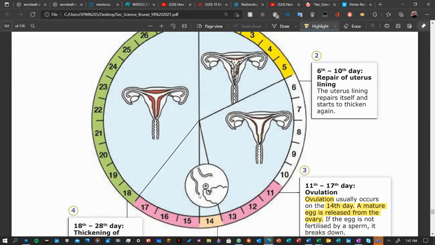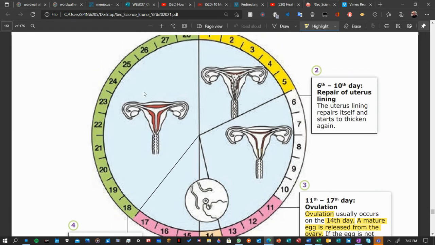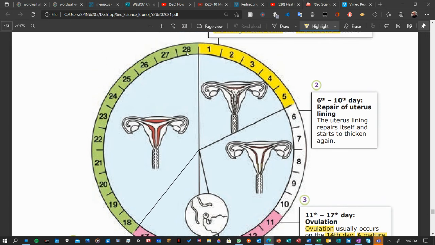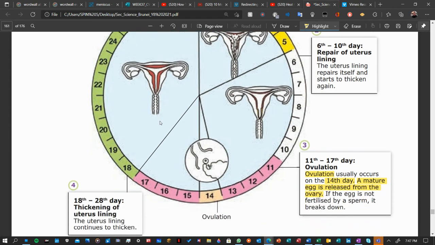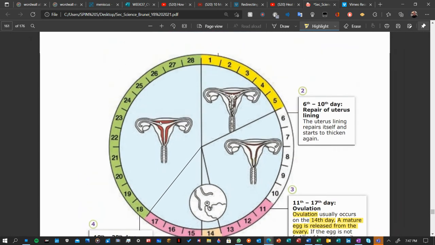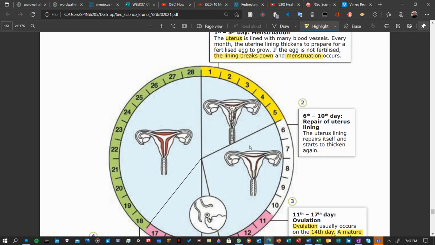If there is no sperm, the egg will just stay here. It will not do anything. The egg will remain there, and after 28 days, it dies. It comes out along with the blood. All the cells will die if there is no baby, if there is no pregnancy. So that's it. Now, one of the questions: can this stop?